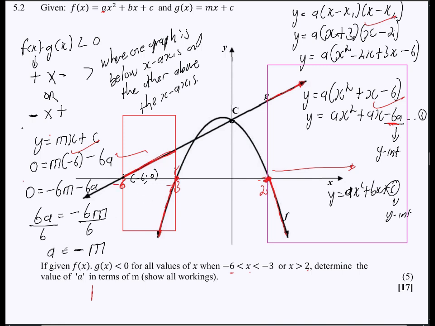And then having to now find the value of a in terms of m, which is -m. So there were 5 marks. That's how you were supposed to approach this question here. It was a pretty interesting question, kind of challenging, but once you get the drill, then you should be able to solve this kind of question. Yes, we are busy gaining momentum as we solve these questions here.